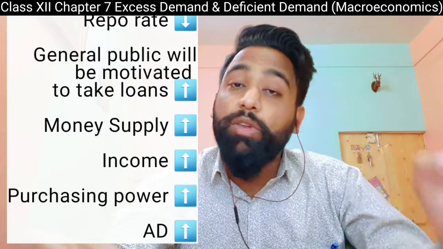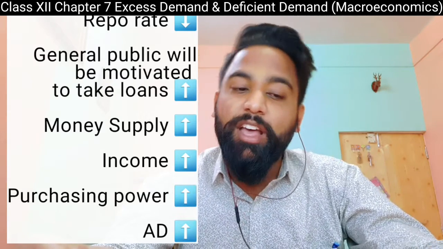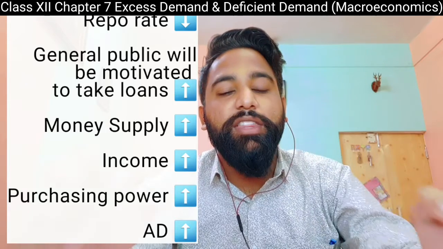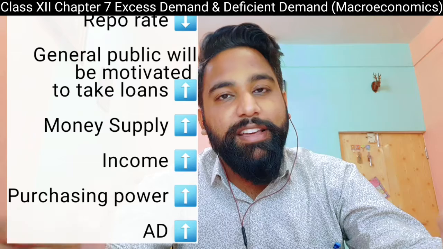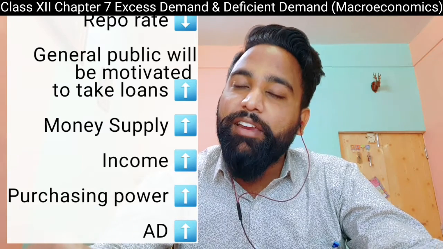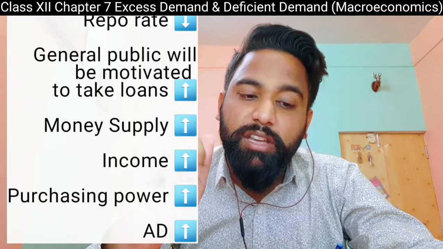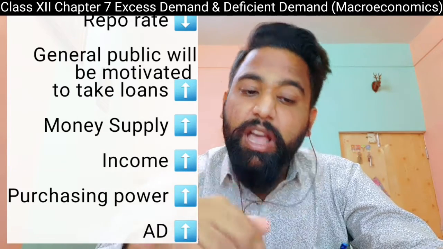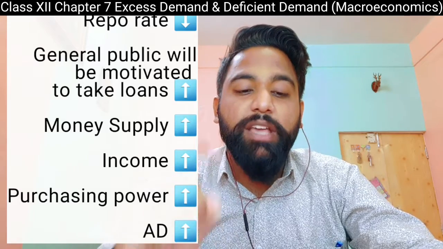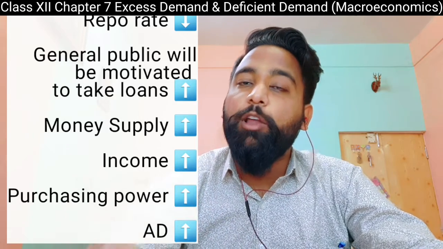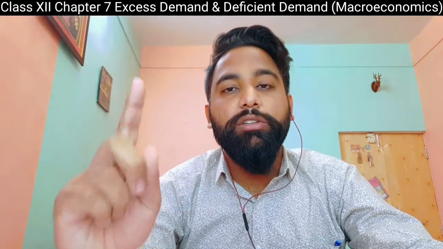Now this will encourage the public to get loans, and money supply in the economy will increase, and with the increase in money supply, purchasing power of people will increase, and consequently the aggregate demand will also increase. So if repo rate is decreasing, money supply will increase, and if money supply is increasing, purchasing power of the people will also increase, and thus the aggregate demand will also increase.